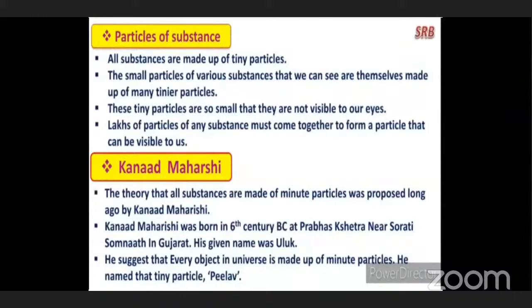He brought out the theory that every substance in the universe is made up of very, very fine particles, and he named these tiny particles Parmanu. He explained to the people that the minute particle present in every substance is called Parmanu. Understood?